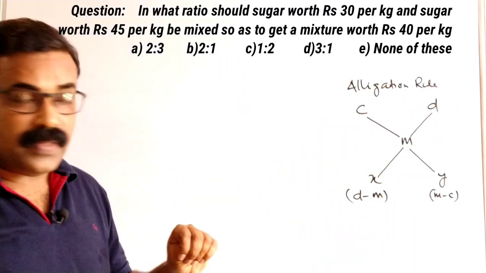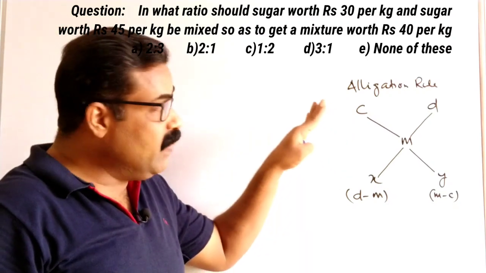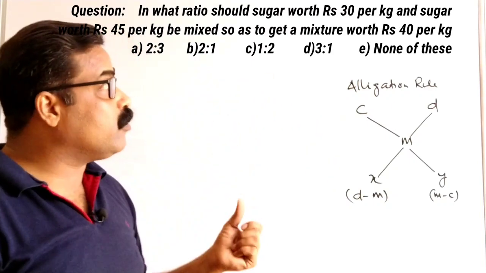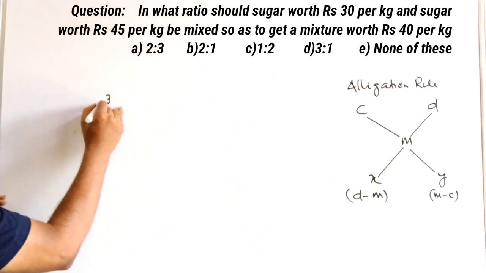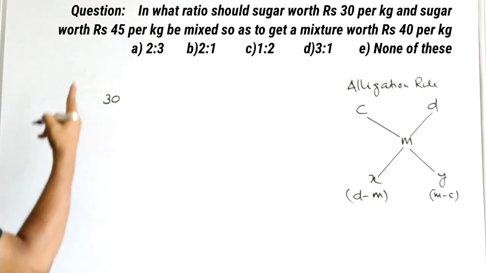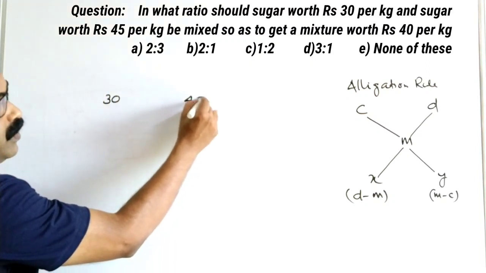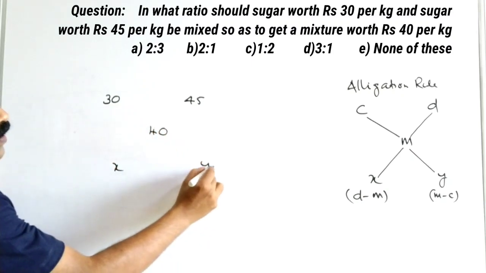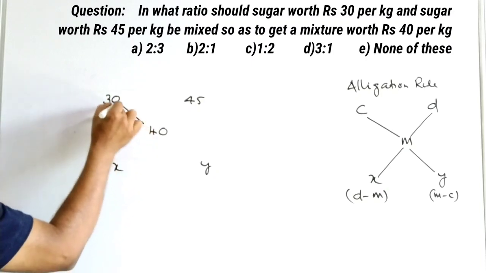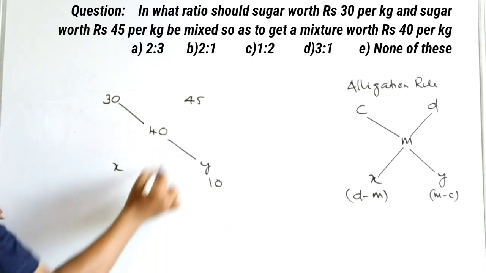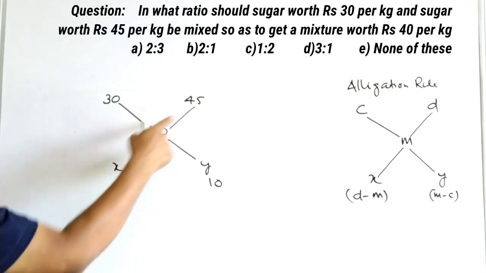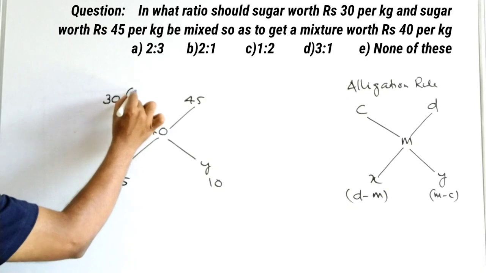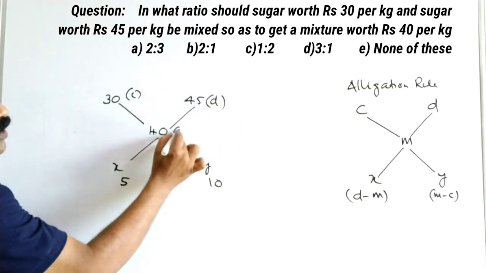So now, according to this, we will put the values taken from the question. The cheaper value according to the question is 30, the costly value, that is the dearer value, is 45, and the mean value is 40. So we get x and y. Y is 40 minus 30, that is equal to 10, and x is 45 minus 40, which is equal to 5.